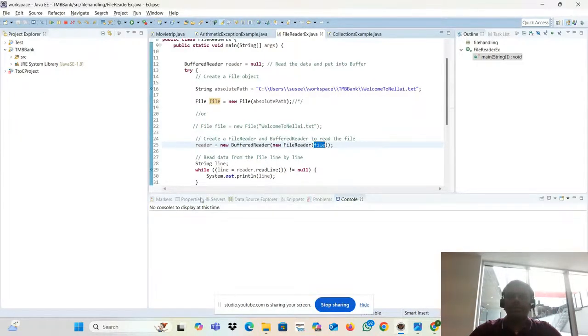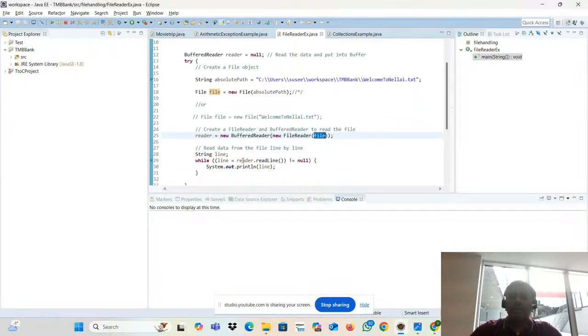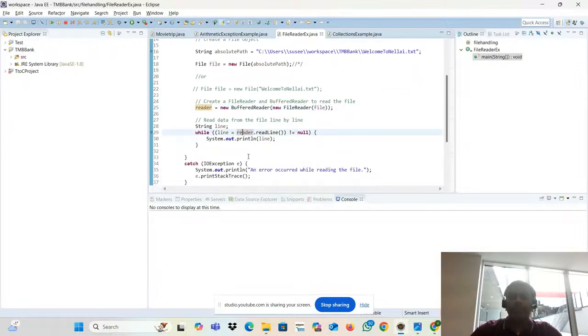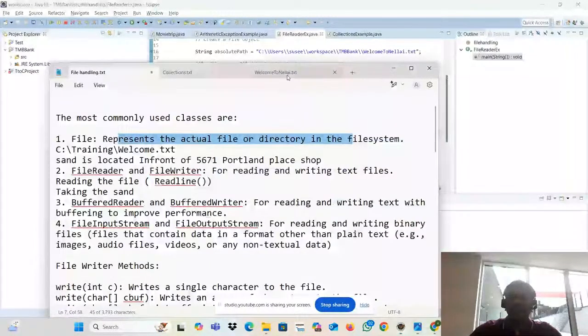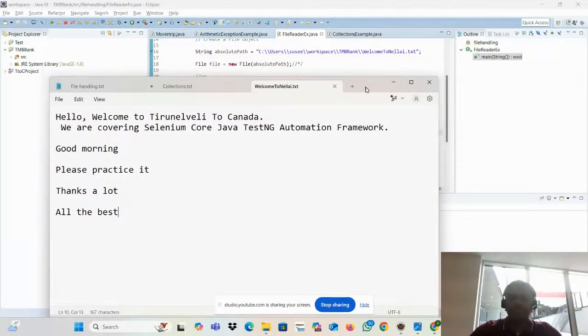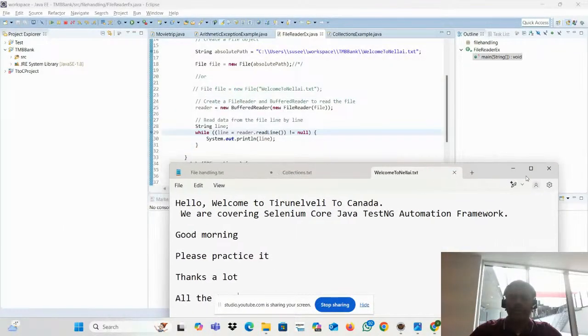Now what do I have to do? I have to read it, line by line. How to read line by line? Let's go here. Okay, fine. If we want to read this line by line, it's a kind of looping, right?